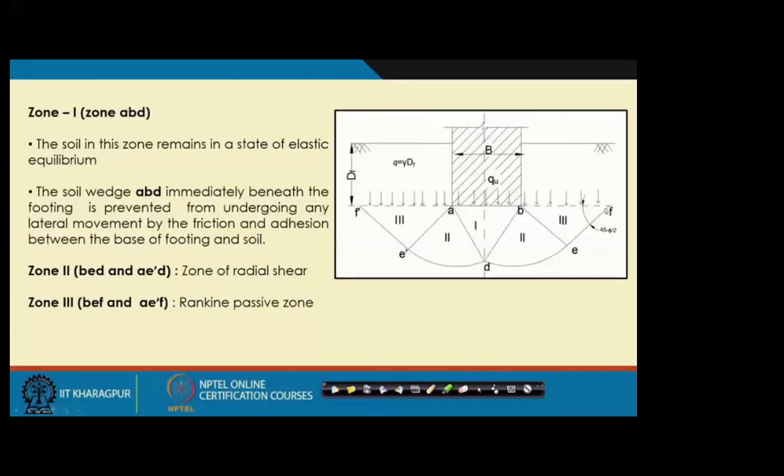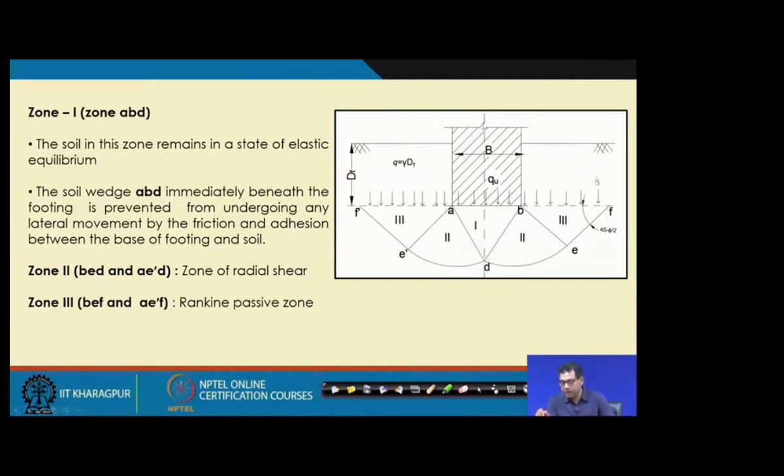Now, this failure surface is extended up to the base of the footing, because this is the footing base, this is the soil above the footing base, and this is the ground surface. So now the failure surface is extended up to the base of the footing only.